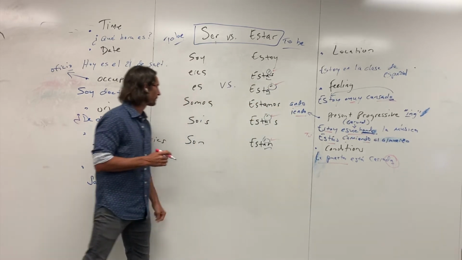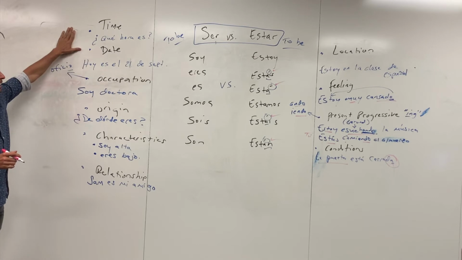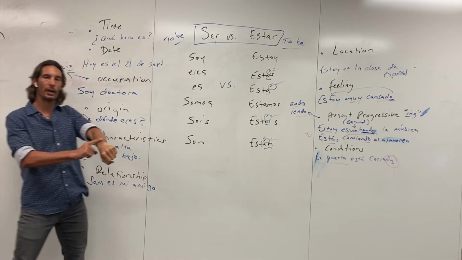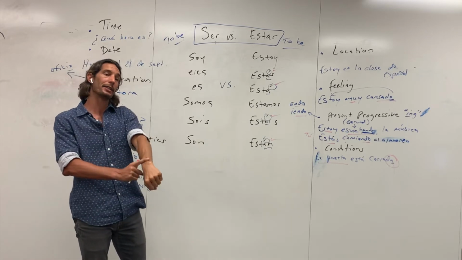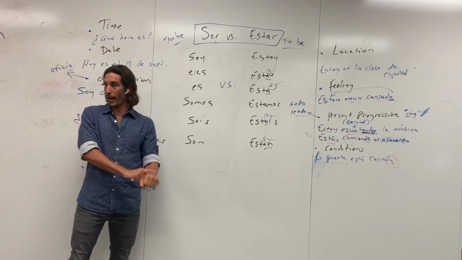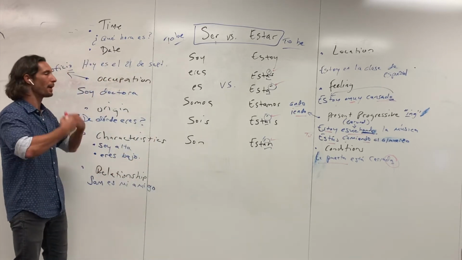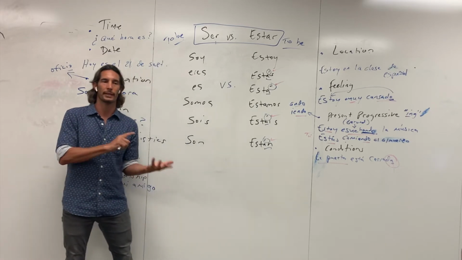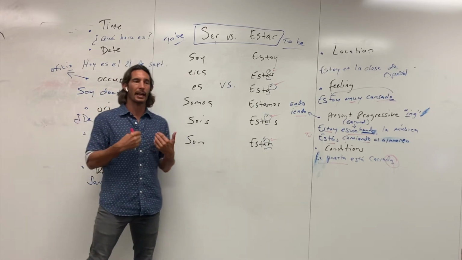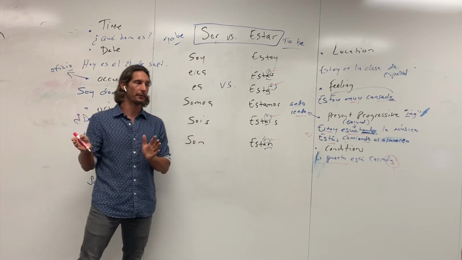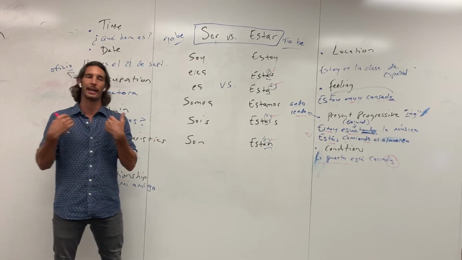So, coming over here to ser, the reasons for ser, we have time, right? So to ask what time it is, ¿qué hora es?, of course, right? Es agreeing with hora, which is a singular noun. In response to that, depending on what time it is, you would say son las dos, son las tres, son las 2:30. If it's 1 o'clock or a derivative from 1 to 1:59, you would say es la 1:30, for example.